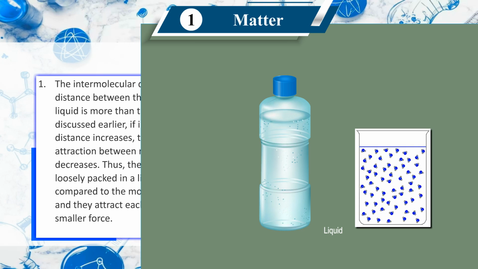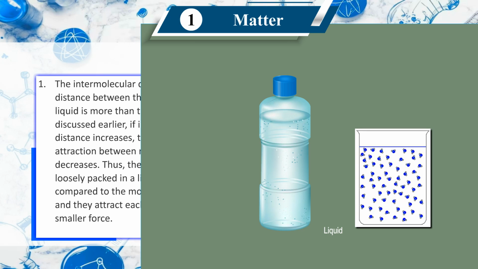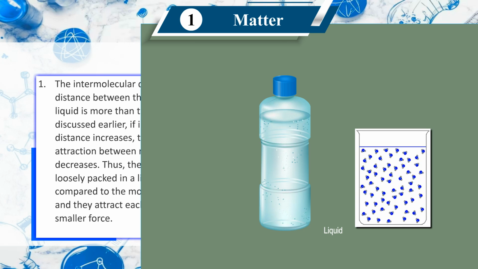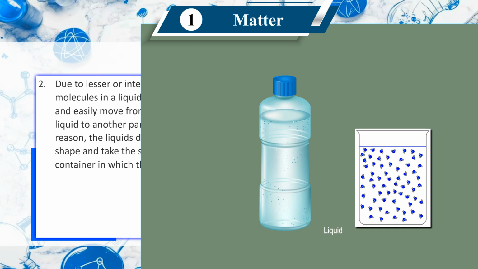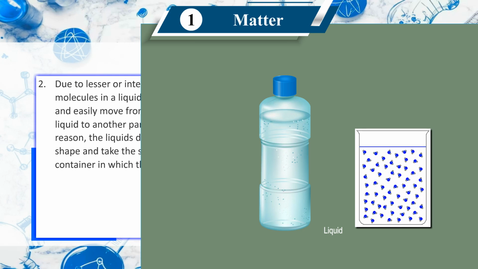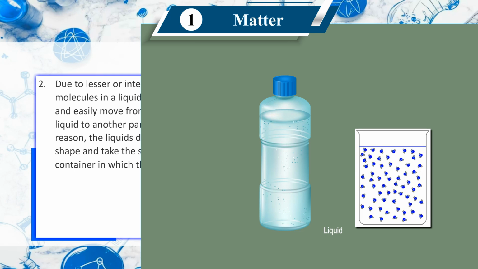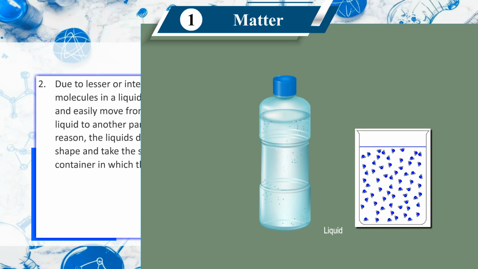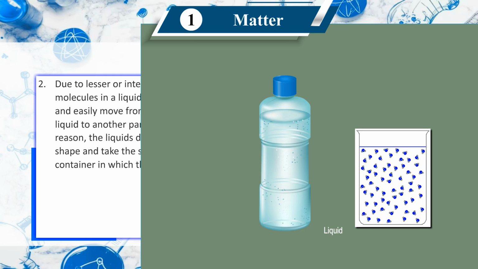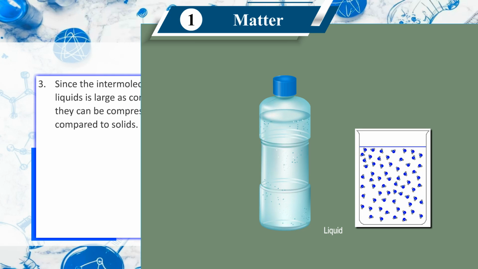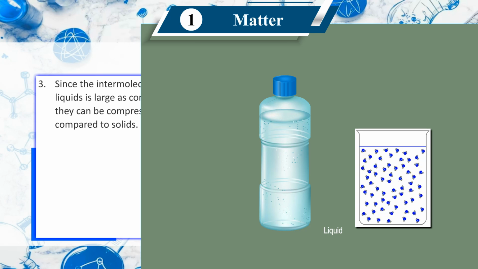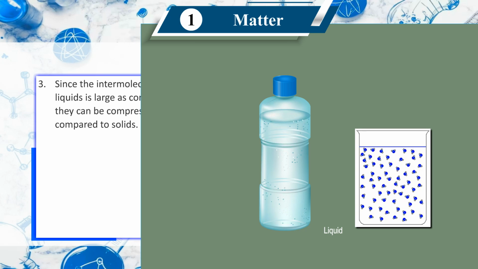Thus, the molecules are loosely packed in a liquid as compared to the molecules in a solid, and they attract each other with smaller force. Second, due to lesser intermolecular force, molecules in a liquid are relatively free and easily move from one part of a liquid to another part. Due to this reason, the liquids do not have a fixed shape and take the shape of the container in which they are placed. Third, since the intermolecular distance in liquids is large as compared to solids, they can be compressed a little as compared to solids.